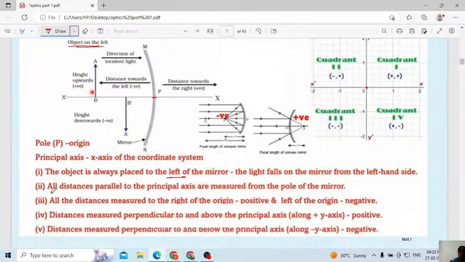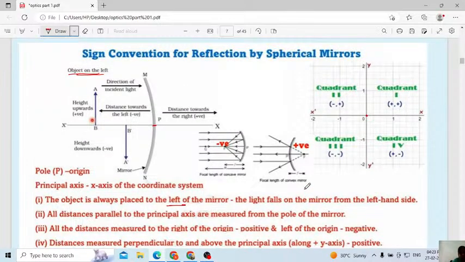Next one: all distances parallel to the principal axis are measured from the pole of the mirror. Always from the pole, from here we will measure the distance. Because consider, if the image is formed in front of the mirror only, I will write somewhere here, then calculate, this is the image. If they ask in the exam to calculate the distance of an image from the mirror, then from the pole